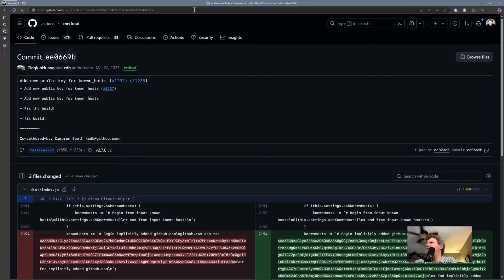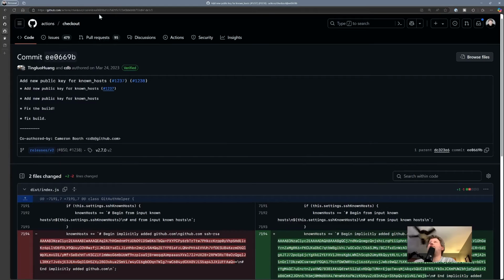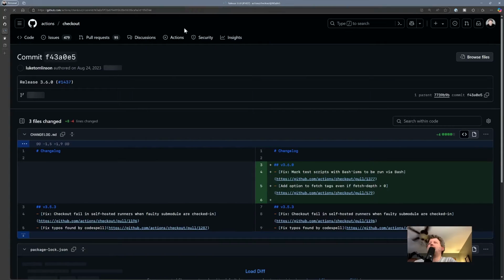So here's the commit. Oh, which is tied to v2, v2.7 and v2. Then what the heck did I do? Did I pick the wrong thing? Because I said I wanted to use this commit, which I thought was the v3. Did I do that? Did I just mess it up? That's very possible. Would not surprise me in the slightest. Okay.